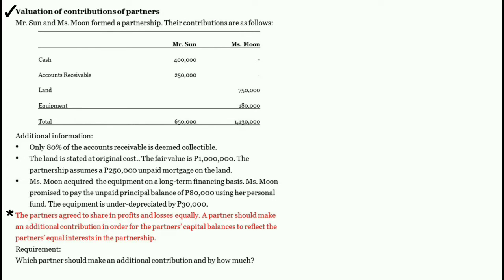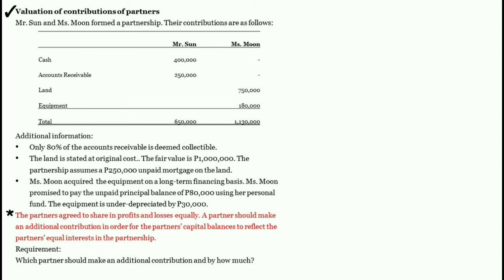A partner should make an additional contribution in order for the partner's capital balances to reflect the partner's equal interests in the partnership. The requirement is which partner should make an additional contribution and by how much.